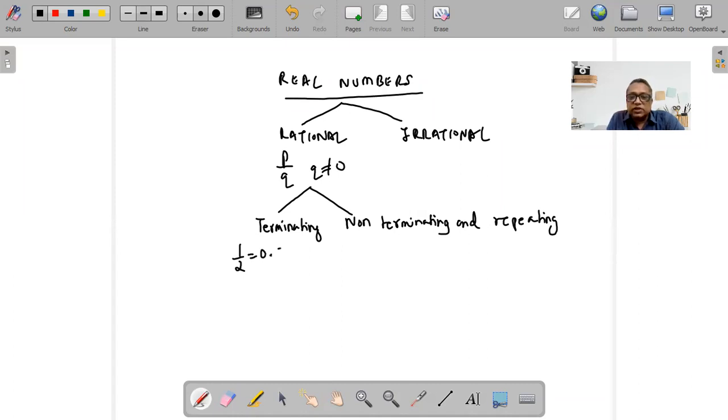When you divide, it ends. So 1 by 2 will become 0.5. It ended. These are called terminating numbers.